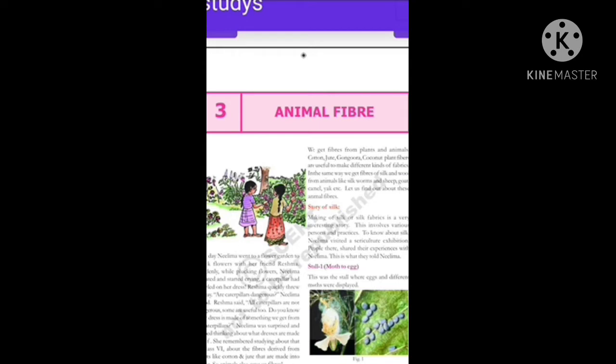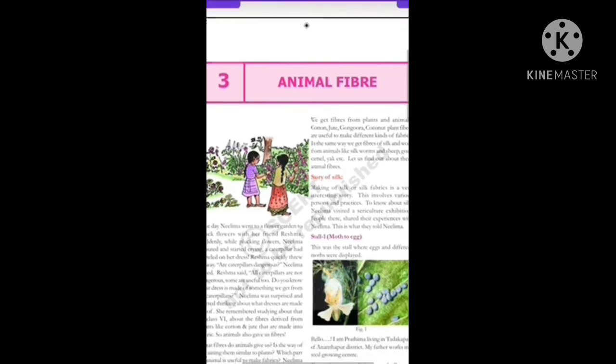We are wearing different clothes, different dresses. Yes or no? Silk dress, cotton dress, wool dress, and also sweaters. Where does the sweater come from? The sweater comes from the wool from animals. Cotton dresses come from cotton. Like that, clothes from animals are called animal fiber.